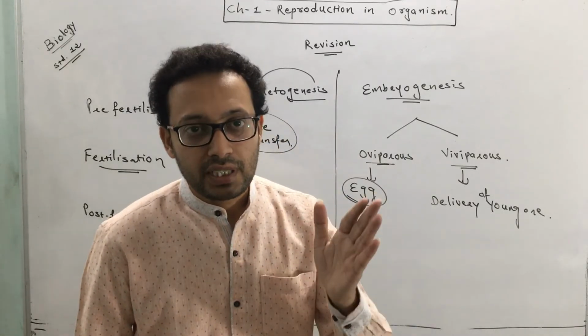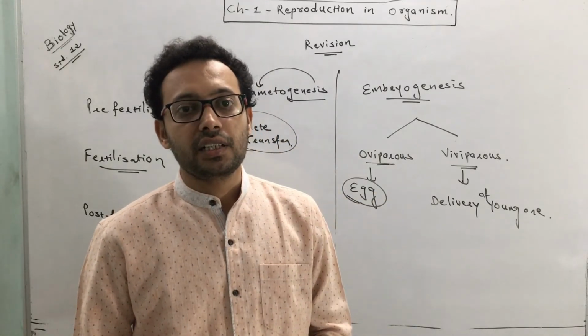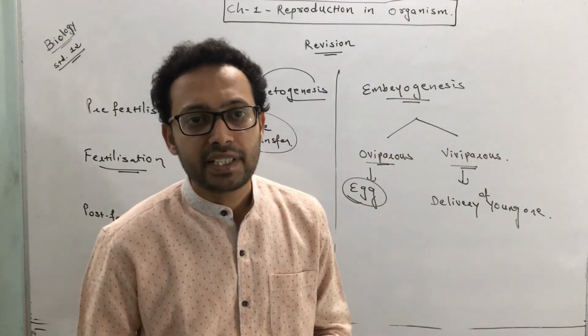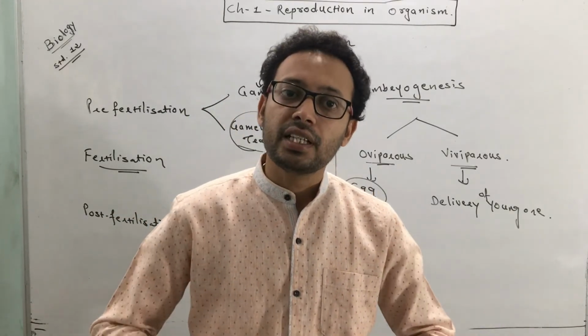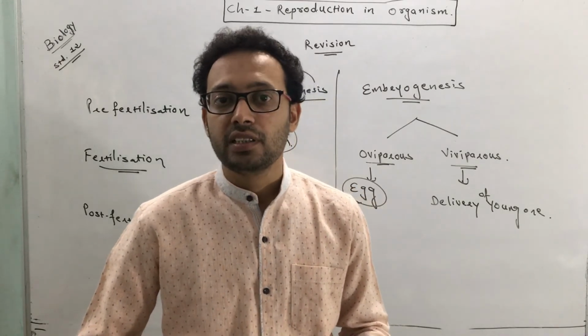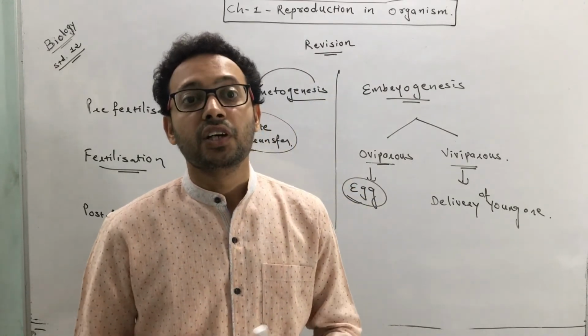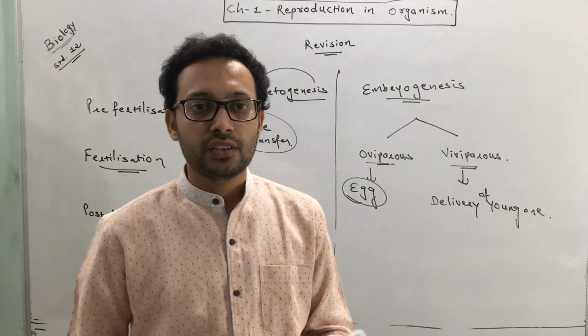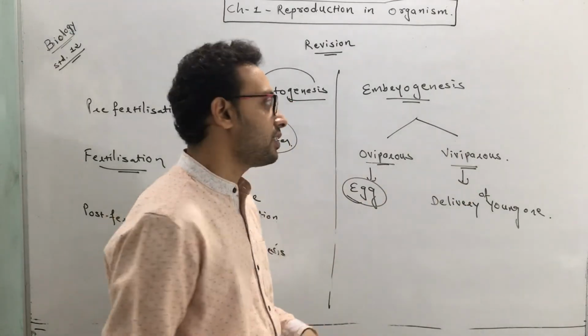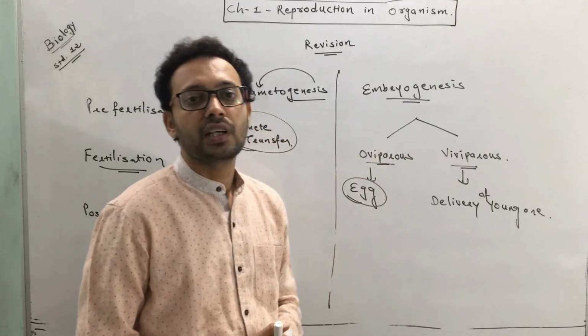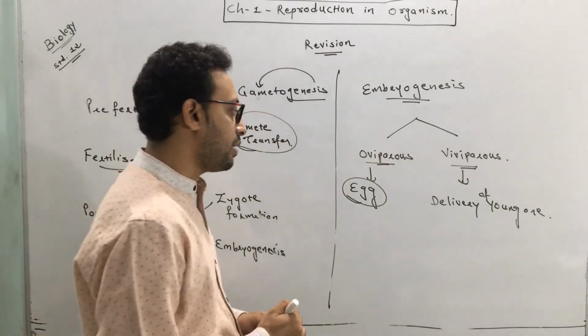Clear? Oviparous animals have a calcium layer which might be damaged by predators and their enemies. Viviparous animals are protected within the female parent's body, so they have higher chances of growth and care. That's why their survival chances are very high. This is how embryo formation happens in animals, and there are different types.